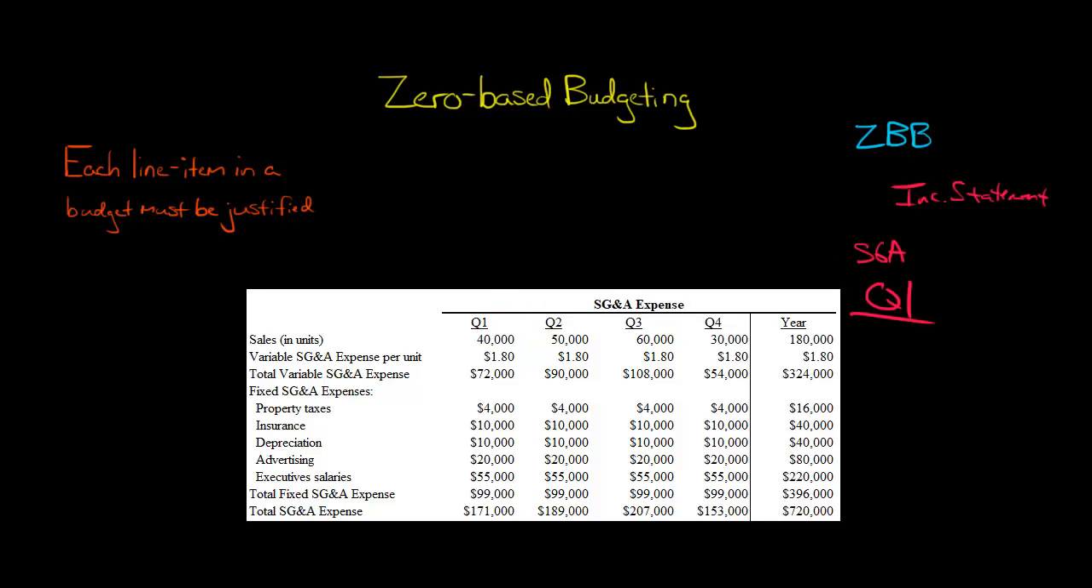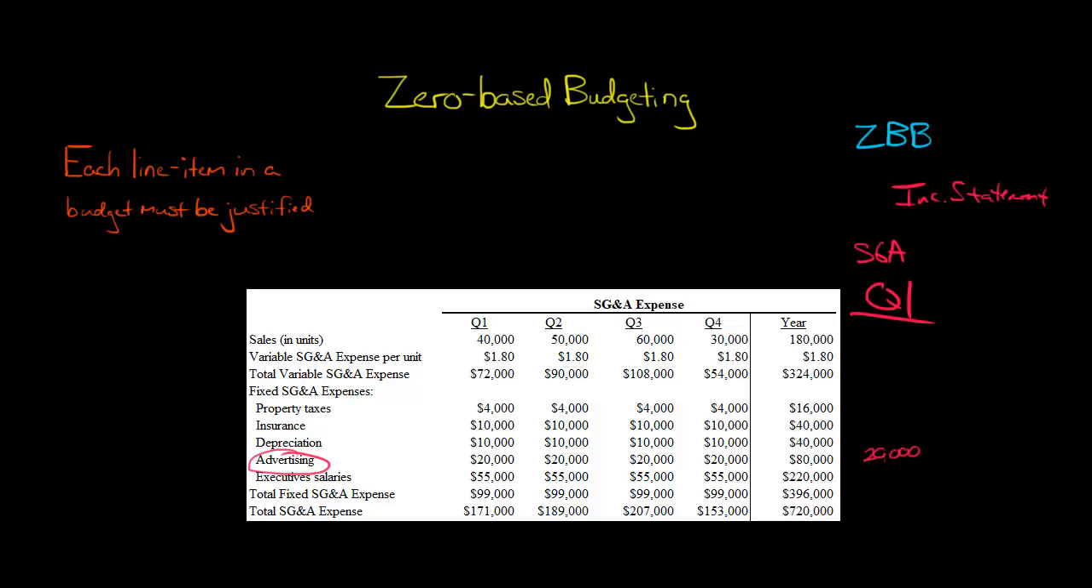And let's say this is for the prior 4 quarters. We go and we see, oh, total variable SG&A, $72,000 in quarter 1, $90,000 in quarter 2, and so forth. And then we've got some fixed SG&A: property taxes, insurance, depreciation, advertising, executive salaries, and so forth. So let's take advertising. We're trying to figure out SG&A. We want to spend some money on advertising. Well, it looks like every quarter, the prior 4 quarters, we spent $20,000 on advertising. So we need to spend at least $20,000 on advertising. And maybe the people in the marketing department even make a request to do 25 or something like that.